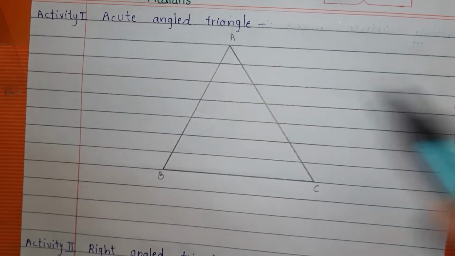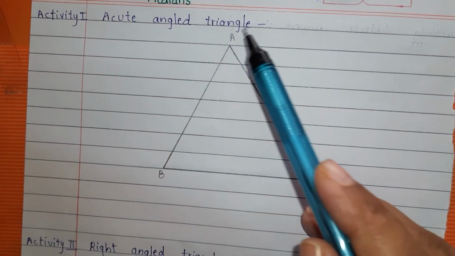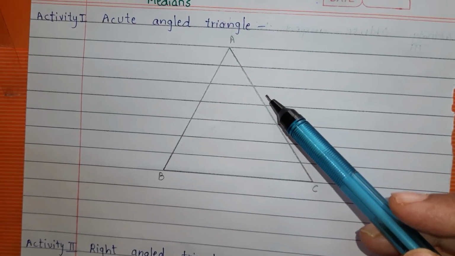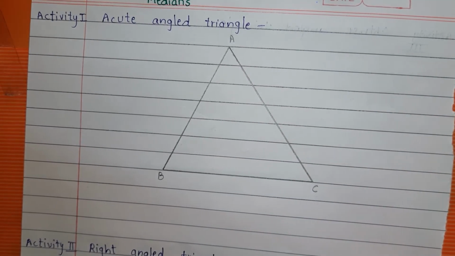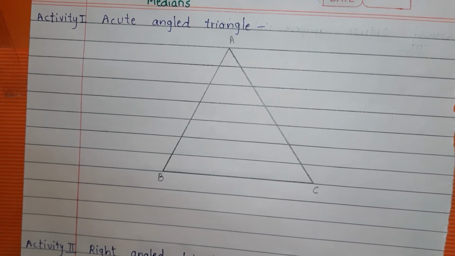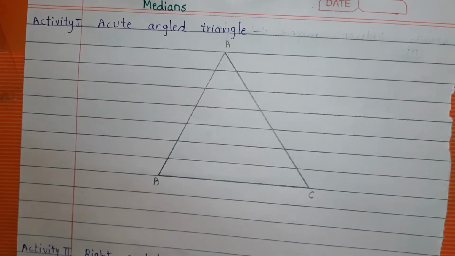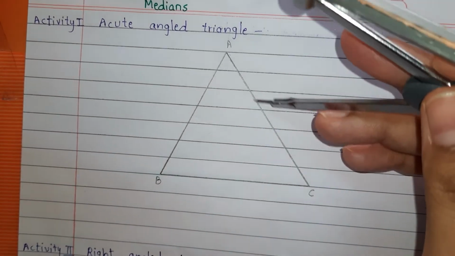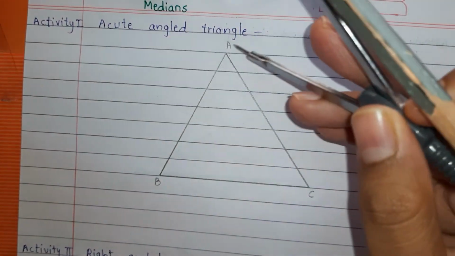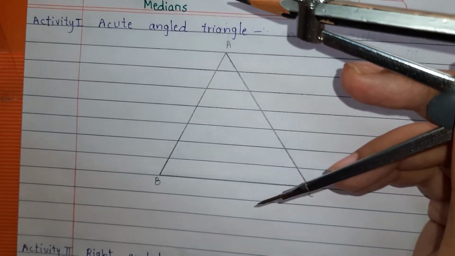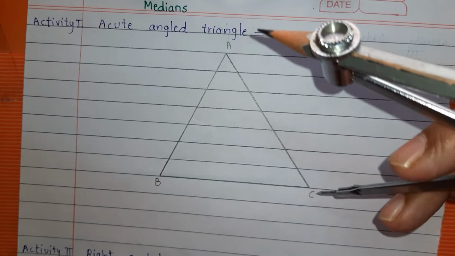So first we will do the activity for acute angle triangle. Here I have drawn an acute angle triangle without doing any measurement, just by using scale and pencil. Now we have to draw the perpendicular bisector of AC, BC and AB. This we have already done in our 7th standard, but again I will show you.